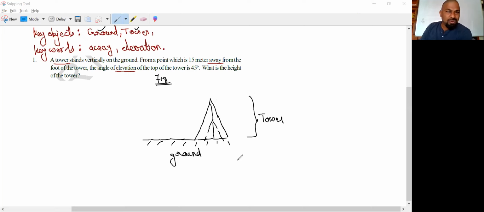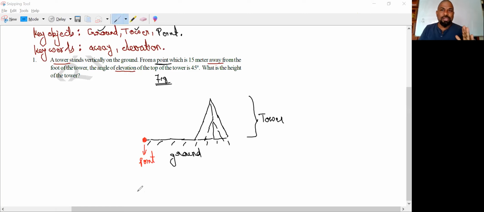Okay, now what he says: from a point. According to me, the point is also one of the objects here. As yesterday in the sum we were dealing with a man standing, I like to take the point also as one of the objects. Here is the point. Is it clear? So this is the figure we are having: the tower, ground, and the point. These are the three objects.